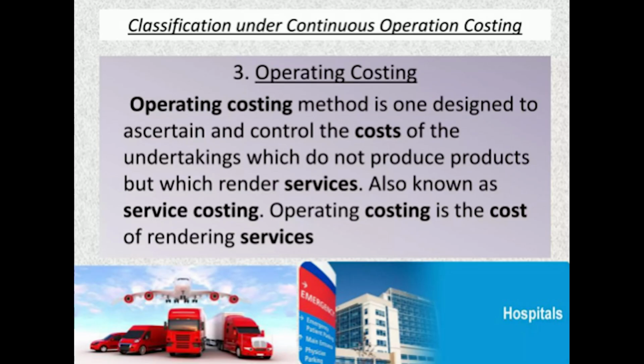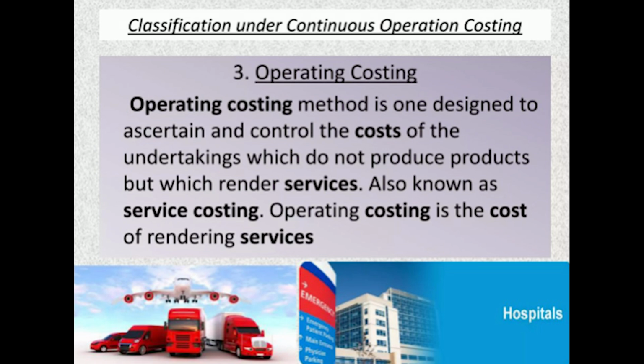So, there the single or output costing method is used to find out how much the total cost incurred is per unit. Each unit cost we can identify by dividing the total cost by the number of units. Under the same continuous operations costing, another method is operating costing. Operating costing is designed to ascertain and control the cost of undertakings which do not produce products but render services, also known as service costing.